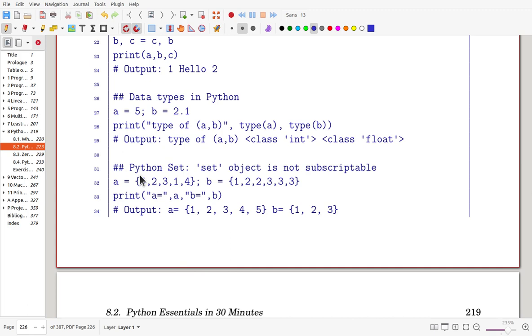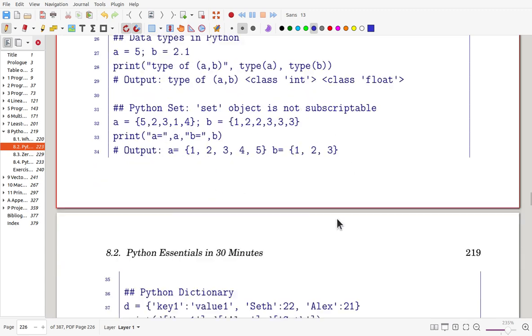Now a Python set is defined in this way. Once you make sets A and B, first of all, duplications will be simplified, and also once it's orderable, then it is ordered like that. So this one is ordered and duplications disappeared here.